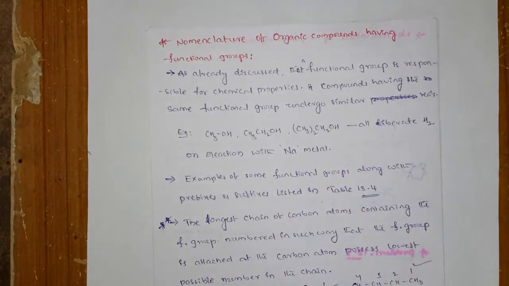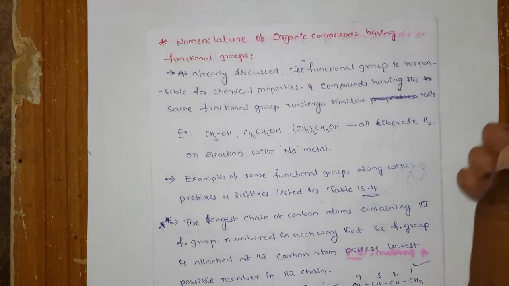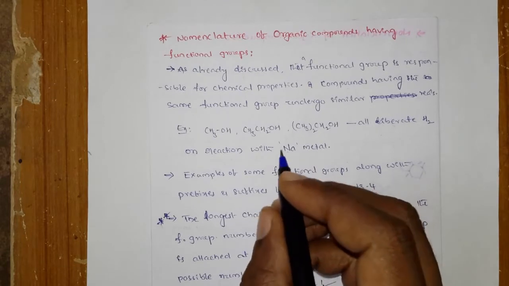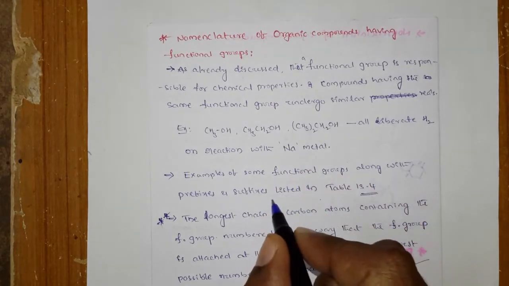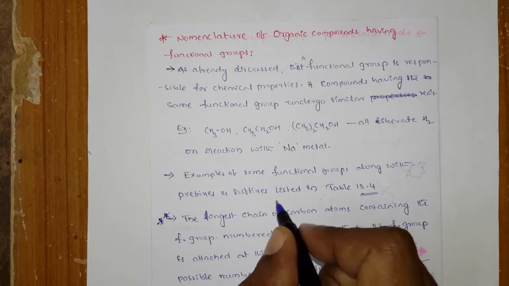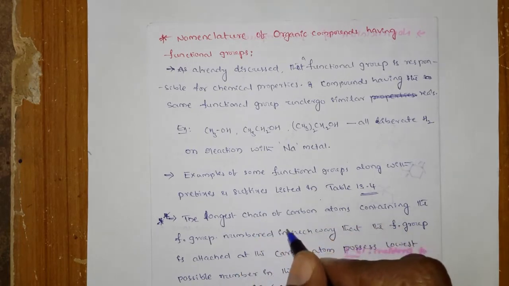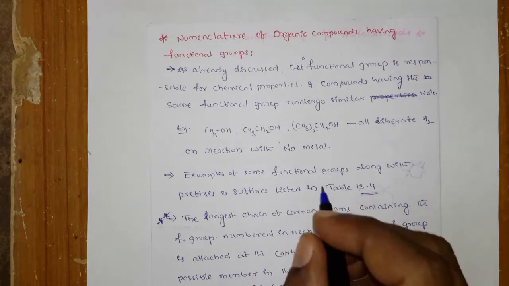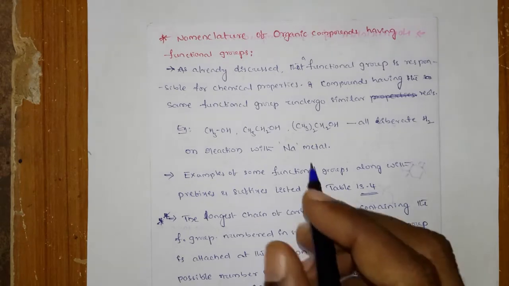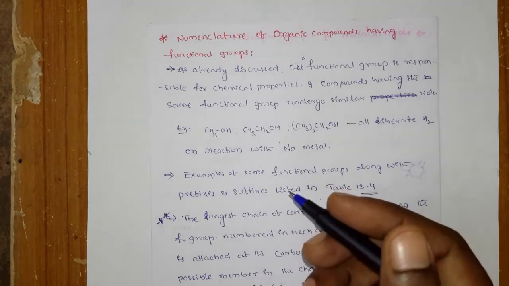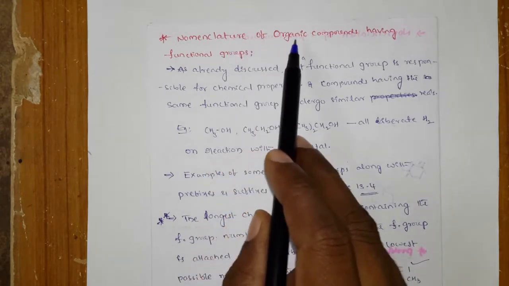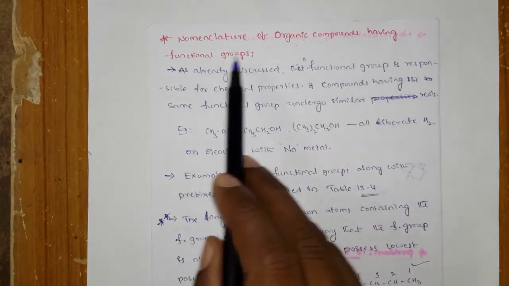Hello students, in this lecture we are going to start a new topic, that is the nomenclature of organic compounds with functional groups. Up to now we have discussed the nomenclature of simple hydrocarbons without any functional group, especially the alkanes. The alkenes and alkynes we can discuss later. Now we are going to see the nomenclature of organic compounds having a functional group.